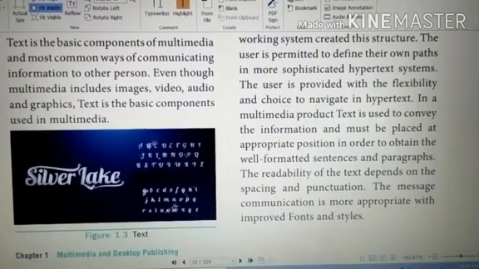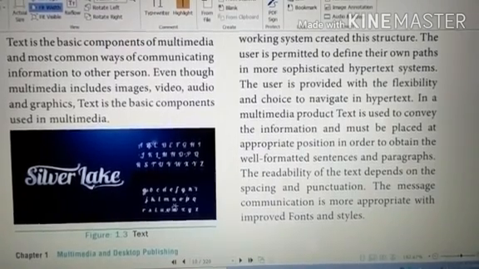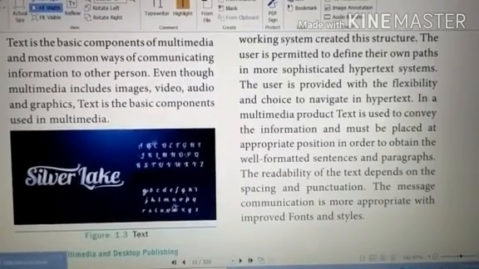That's why multimedia is an effects software program, and the film industry also uses it.